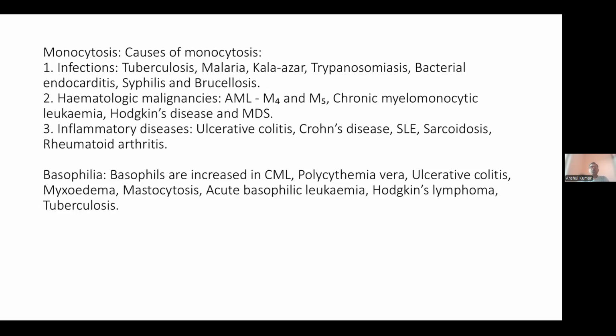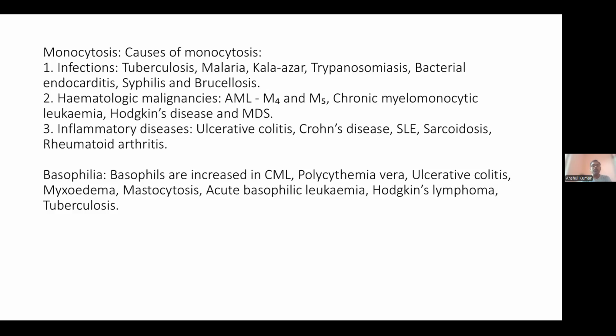Now, as we saw in previous slides, if the count of neutrophils increases, the term we use is neutrophilia, and for the overall WBC count, leukocytosis. If the neutrophil count decreases, then that condition is called neutropenia, or the other term we can use is agranulocytosis.